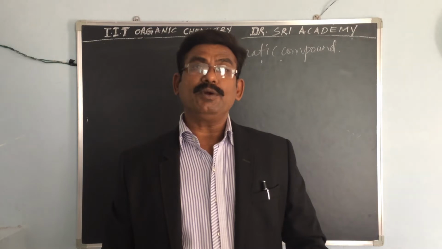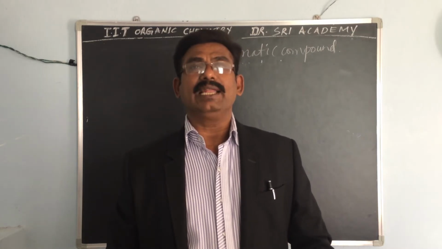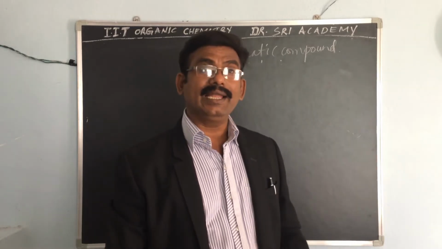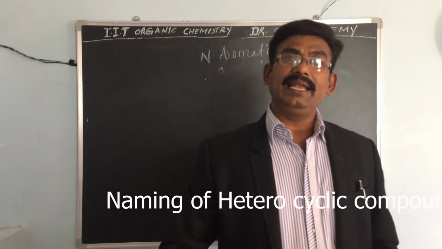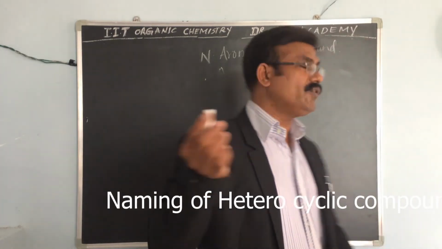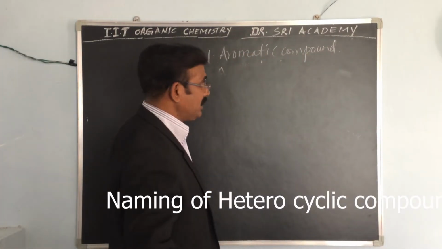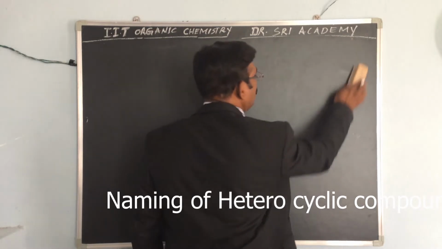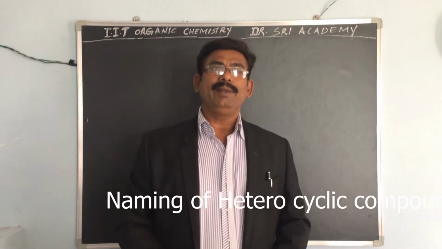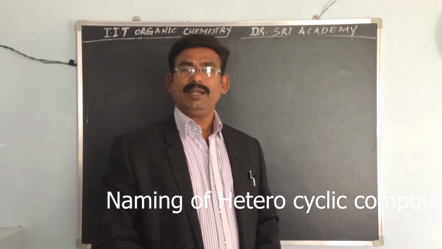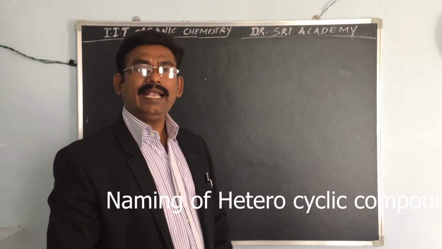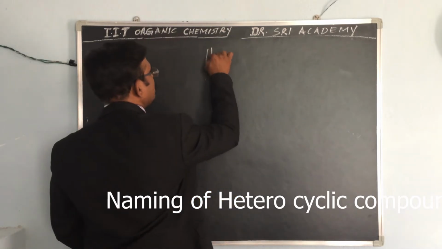Special compounds mean some heterocyclic compounds, which contain heteroatoms in a ring, not aromatic compounds. Aromatic compounds are completed. If you have doubts on aromatic compounds, please comment in the comment box, and I will give the answer. Okay, now heterocyclic compounds.